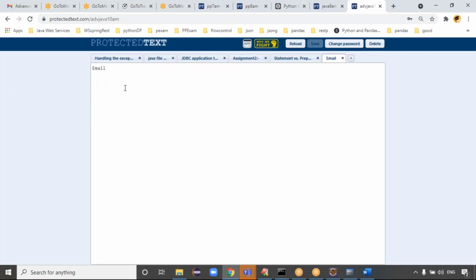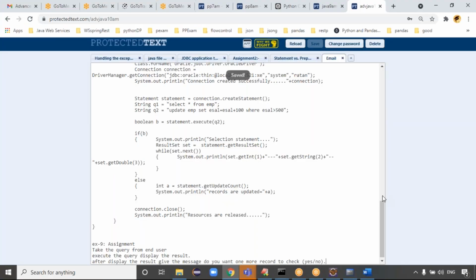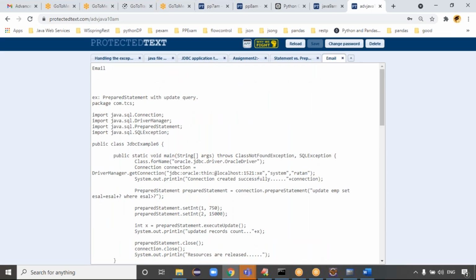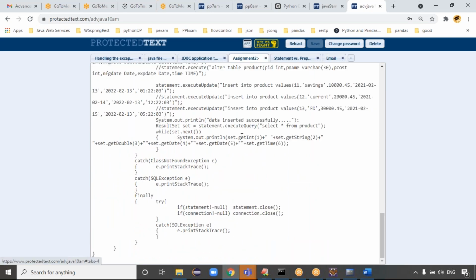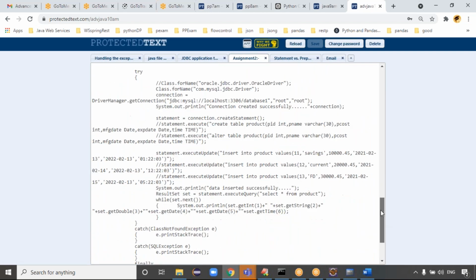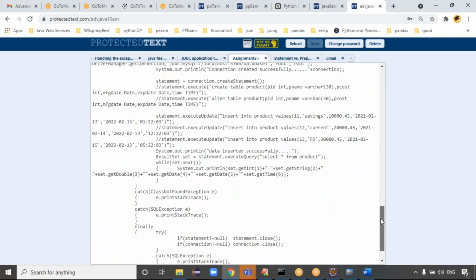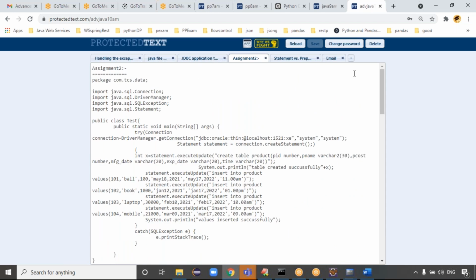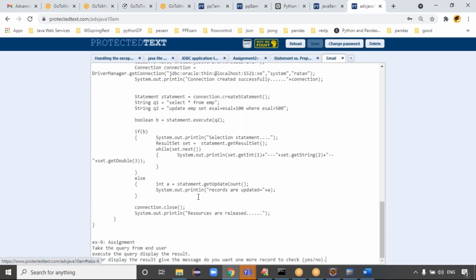You checked with the MySQL database, right? Yes, sir. What about the Oracle database? Try the same code with the Oracle database if possible. Try to check this example with the Oracle database. Okay, good. I'll review the assignments on another day, but today's assignment, try to complete, guys.